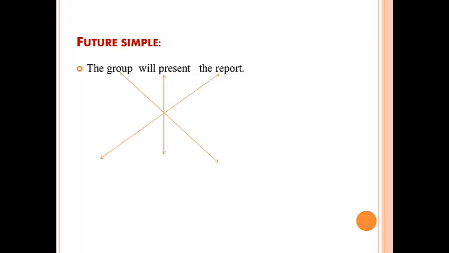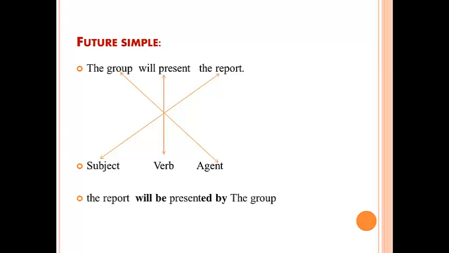Future simple: the group will present the report. The report is the subject, will present is the verb, the group is the agent. The sentence becomes: the report will be presented by the group.